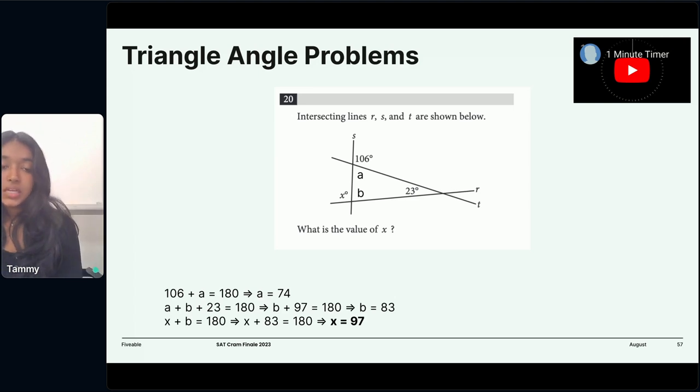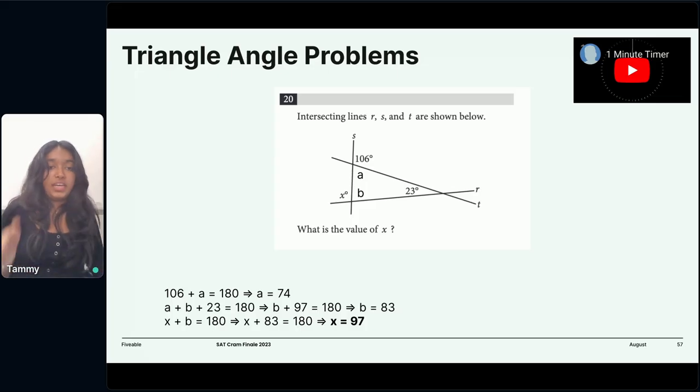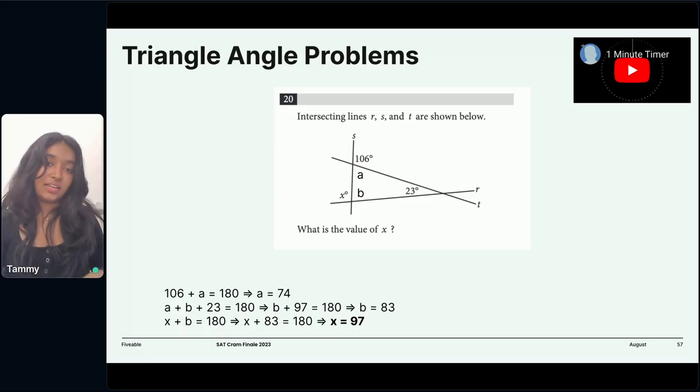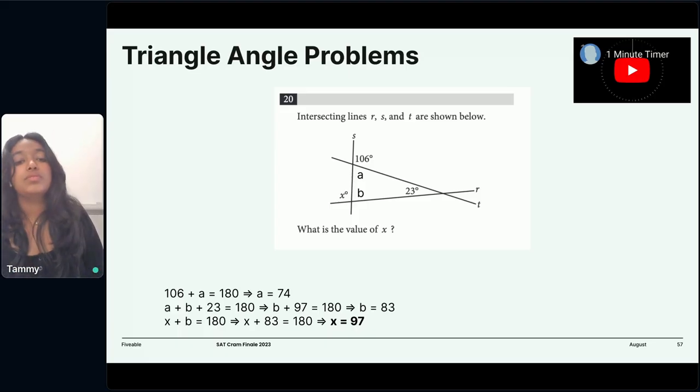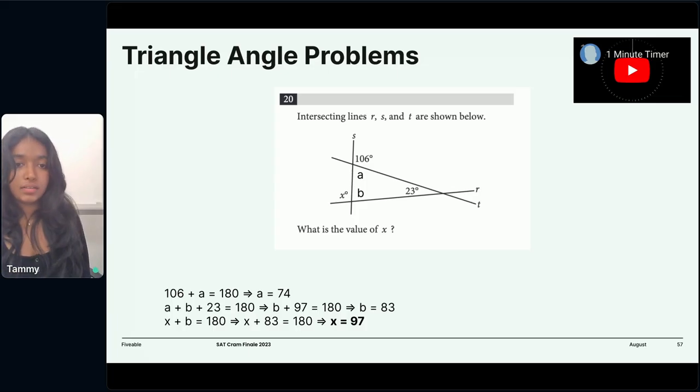Once we have B, we can once again use that a line equals 180 to get 180 minus 83 to solve for x, which makes x 97. So yes, we were asked for the value of x, so the value of x is 97. All right, next slide.